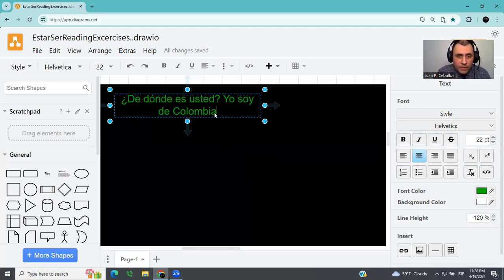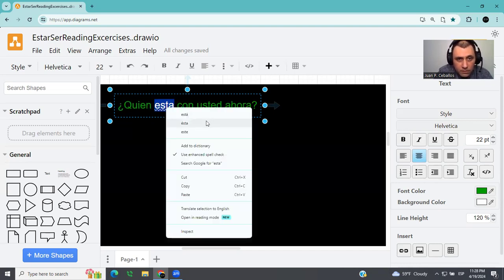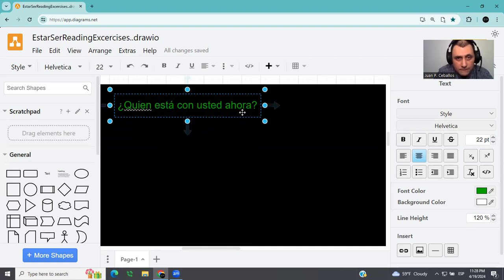¿Quién está con usted ahora? I repeat, ¿quién está con usted ahora? ¿Quién está con usted ahora? So try to think about this. ¿Quién está con usted ahora?